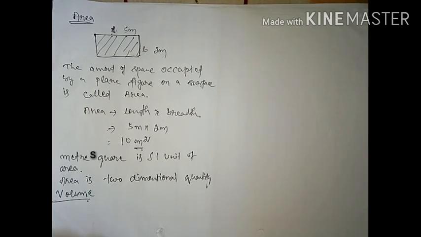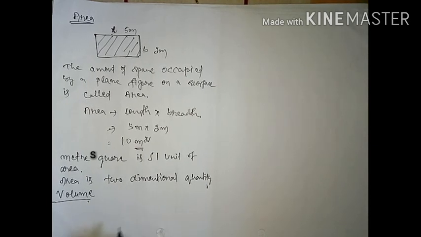So the space occupied by an object or substance in three dimensions is called what? Volume.